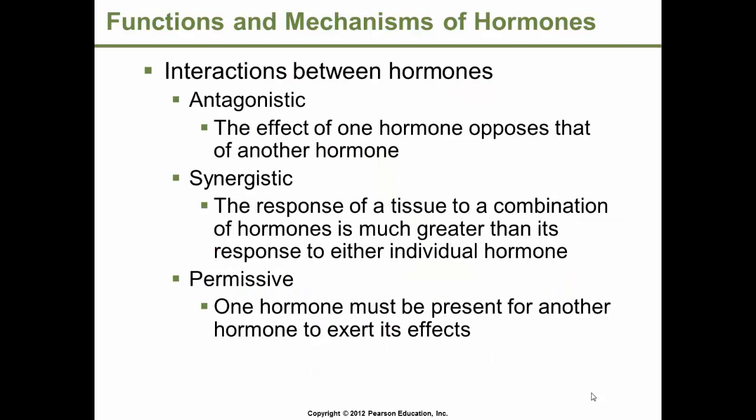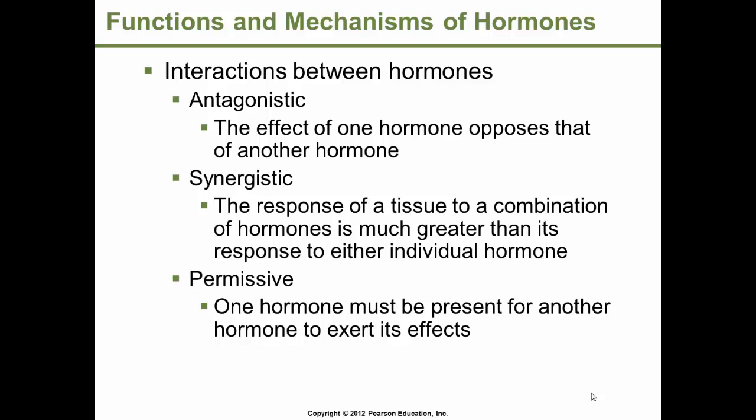Interactions between hormones can be antagonistic, synergistic, or permissive. Antagonistic is when the effect of one hormone opposes that of another, such as glucagon and insulin. Glucagon is going to increase blood glucose, whereas insulin is going to decrease blood glucose. Synergistic is when the response of a tissue to a combination of hormones is much greater than its response to either individual hormone, such as epinephrine from the adrenal glands and glucagon from the pancreas prompting the liver to release glucose.